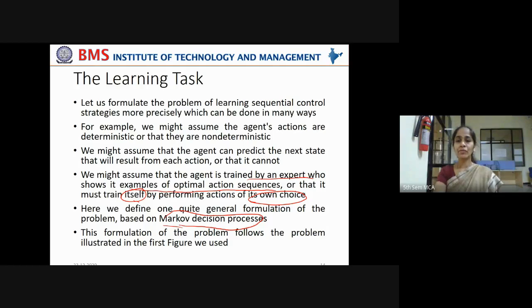This formulation of the problem follows the problem illustrated in the first figure we used. We have used the first figure, with the agent and the environment, in which, to move from one state to another state, the agent has to take some action. When it takes some action, it will be given a reward, right? That is how we formulated the reinforcement problem.